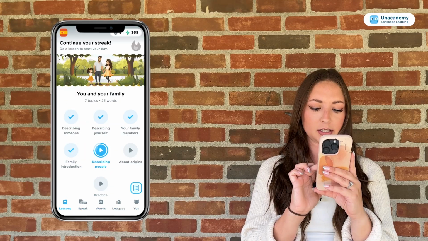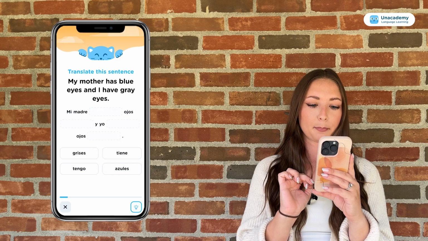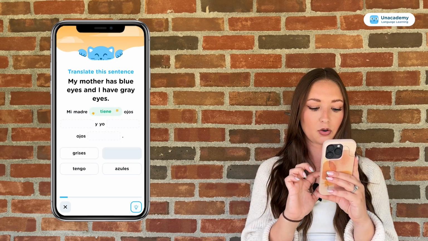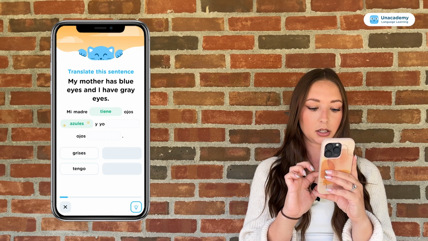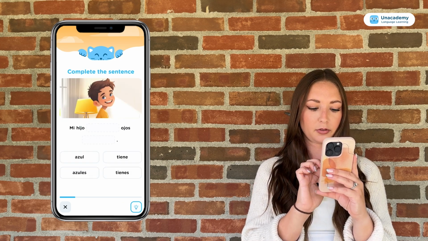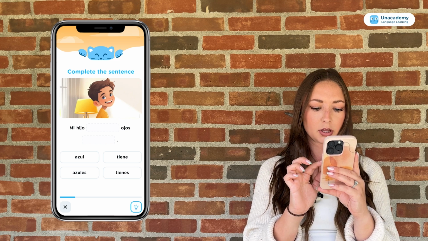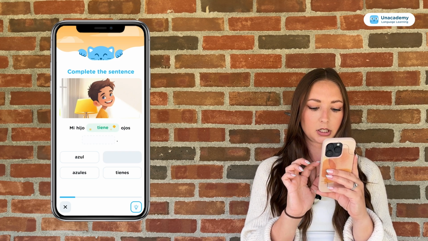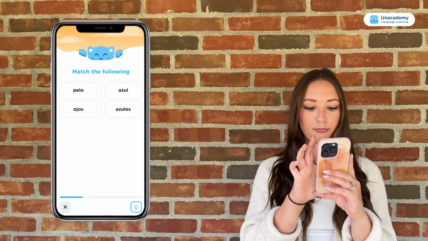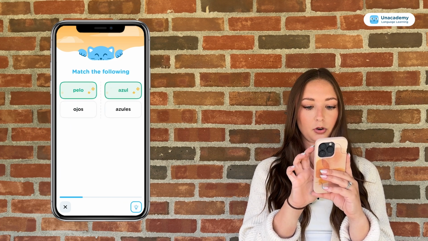Okay, so describing people. All right, translate the sentence. My mother has blue eyes. Mi madre tiene ojos azules y yo tengo ojos grises. Okay, complete the sentence. A picture of a little boy. All right, mi hijo tiene ojos azules. Bien. Pelo azul, ojos azules.